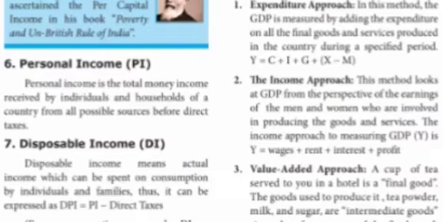First we will see the expenditure approach. In this method, the GDP is measured by adding the expenses of all the final goods and services produced in the country during a period of time. We are calculating all the expenditures on final goods and services during a period of time. Y is equal to C plus I plus G plus X minus M.